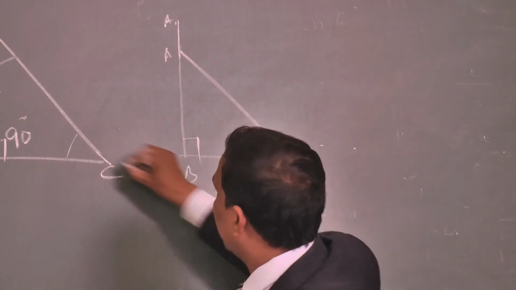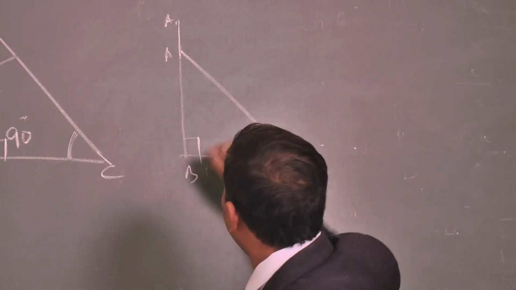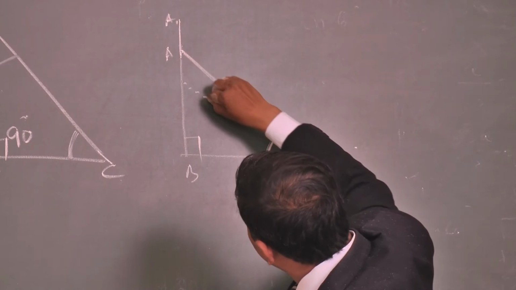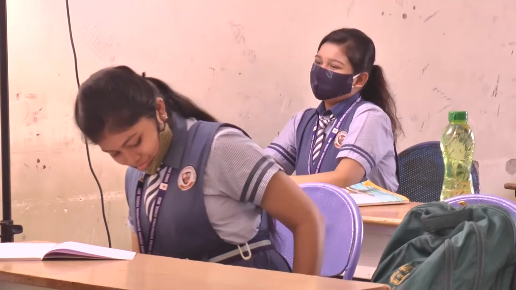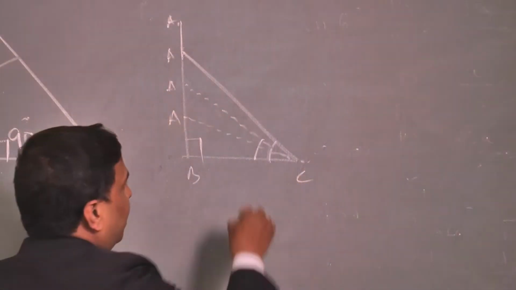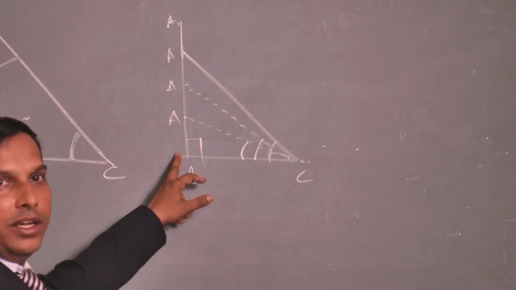This angle is smaller than this angle. Again, if I do like this, again this angle is smaller than this angle, but this should be 90 degree. If again I am taking the position of A like that, it is also much smaller than 90 degree.